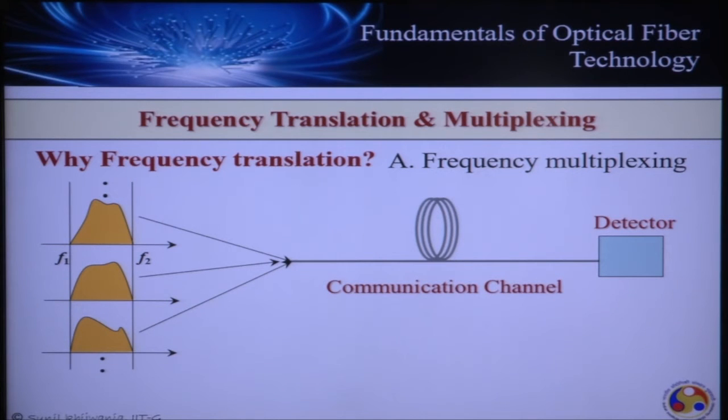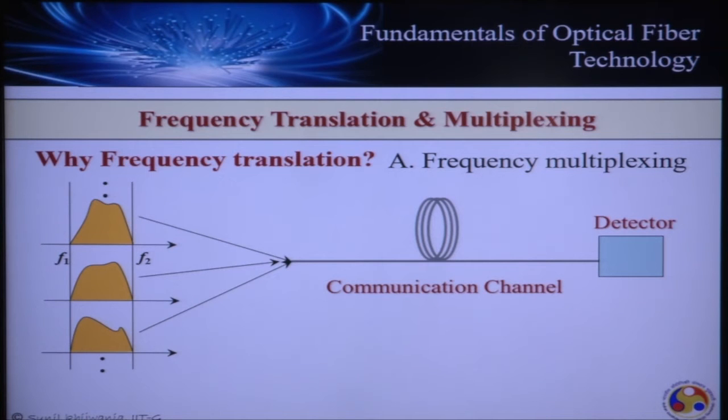If you feed all these signals, all occupying the same frequency, into a single communication system, they will interfere with each other, and it will be impossible to distinguish them at the receiver and filter out the information.